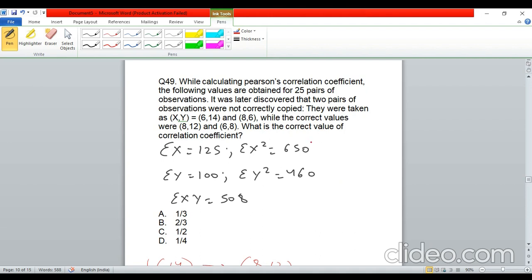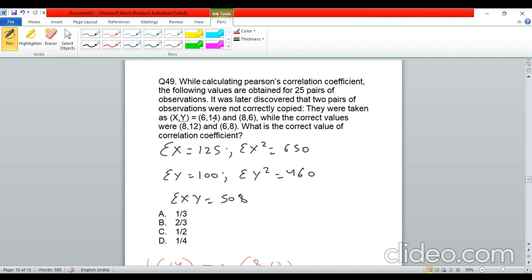But anyway, in this question we had to calculate the Pearson's correlation coefficient, and there was a situation in which they had given us these values, and n was 25, and there were two observations which were wrongly recorded.